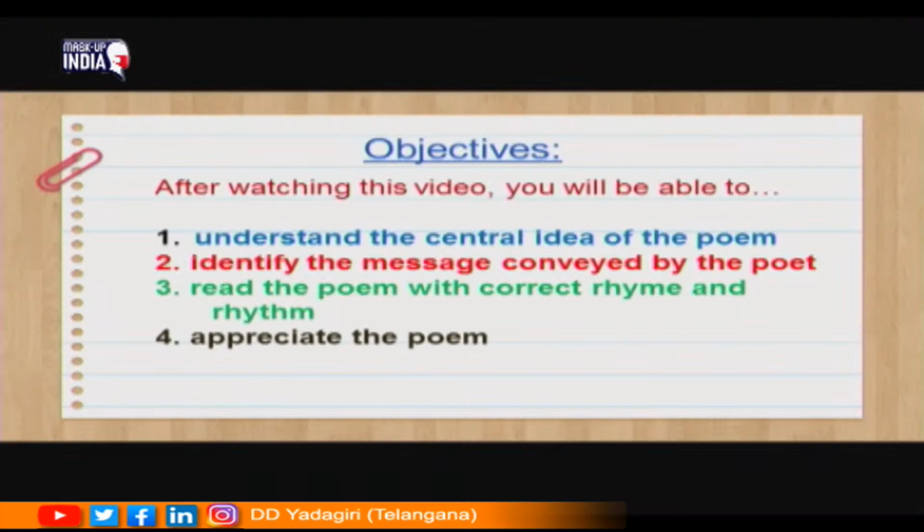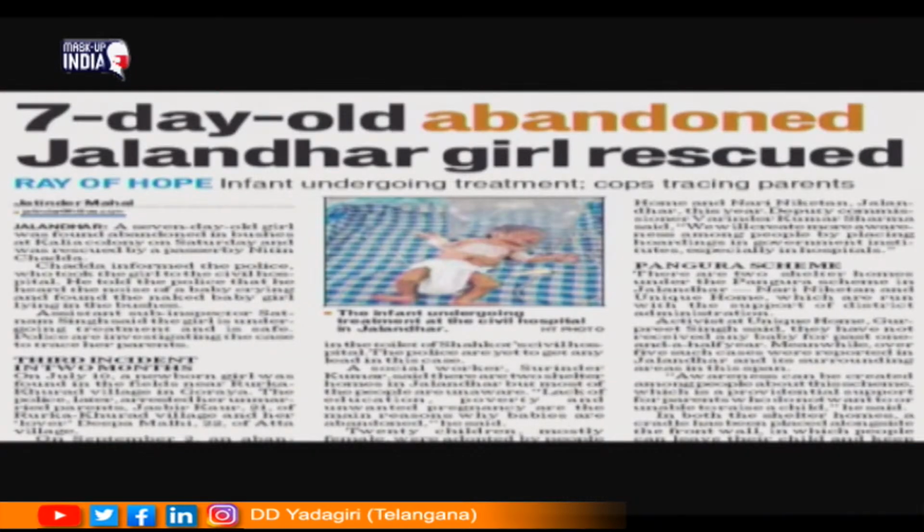After watching this class, you will be able to understand the central idea of the poem. You will be able to identify the message conveyed by the poetess. You will also be able to read the poem with correct rhyme and rhythm. You will be able to critically appreciate the poem.